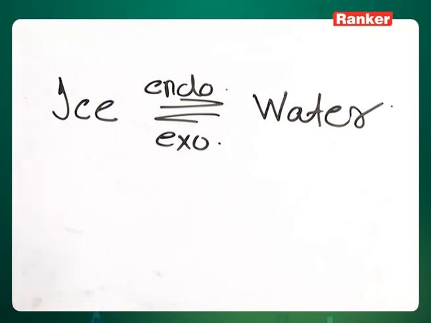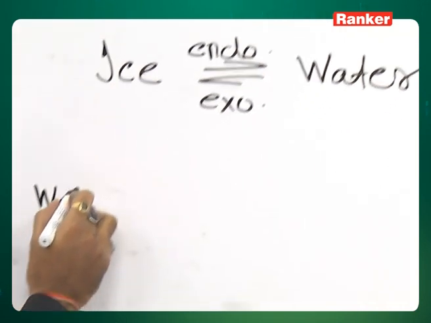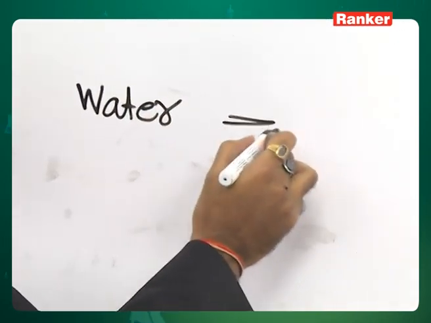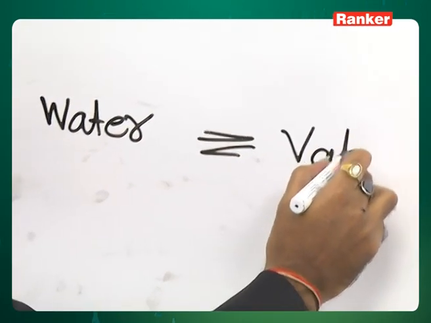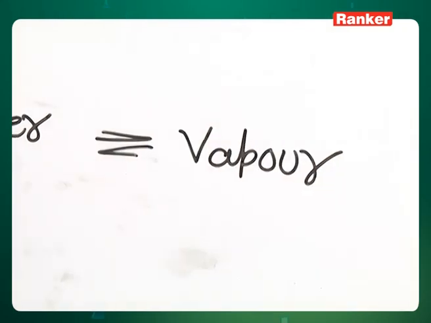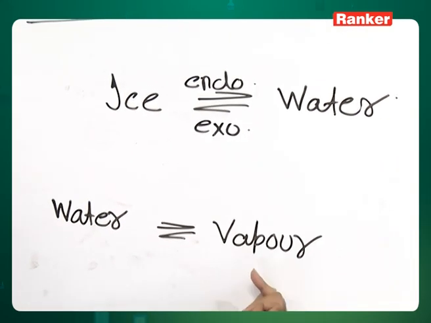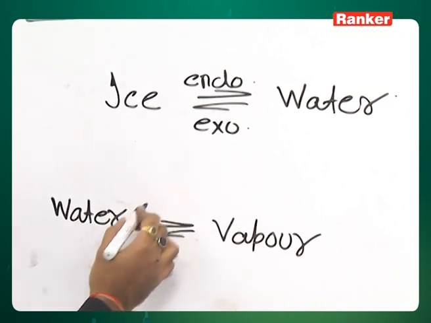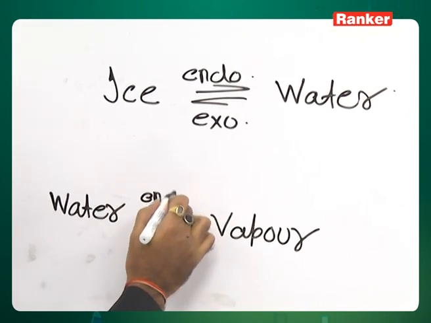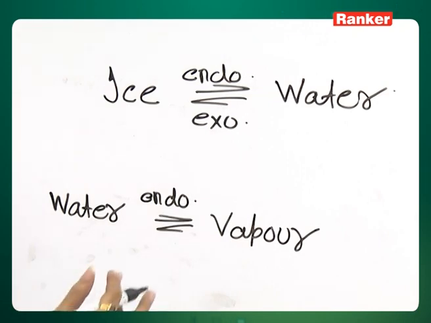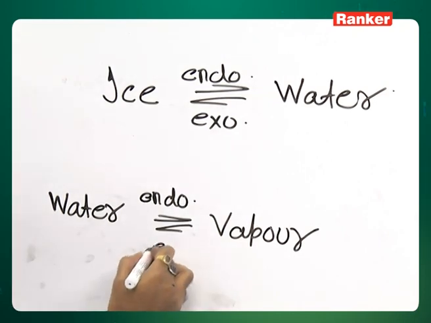Got it? Similarly, if you go for water in equilibrium with vapor, this equilibrium we discussed. Again in this reaction, the forward reaction is endothermic, while the backward reaction is exothermic.